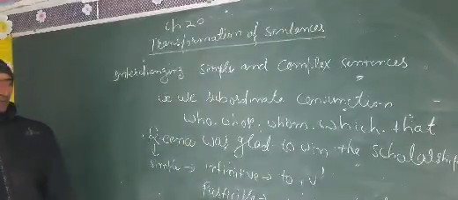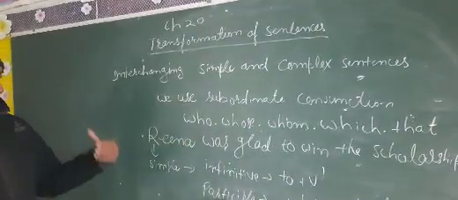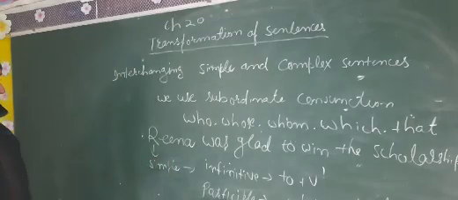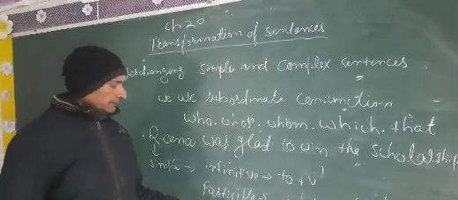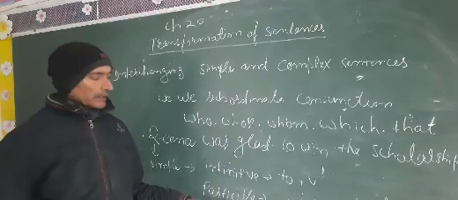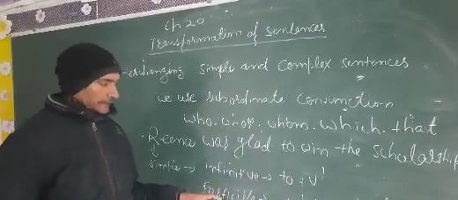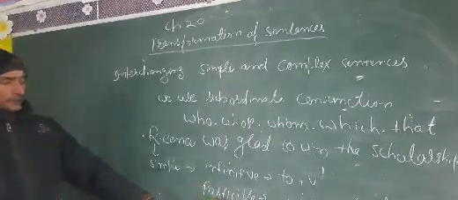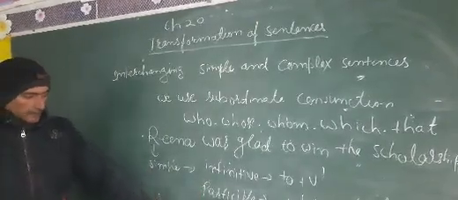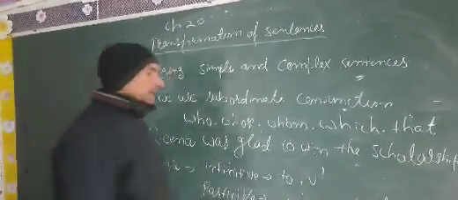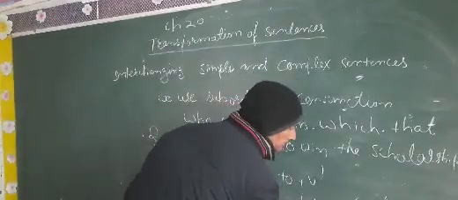There is a very simple way to identify participle and gerund. Participle is working as an adjective, whereas gerund is working as a noun.